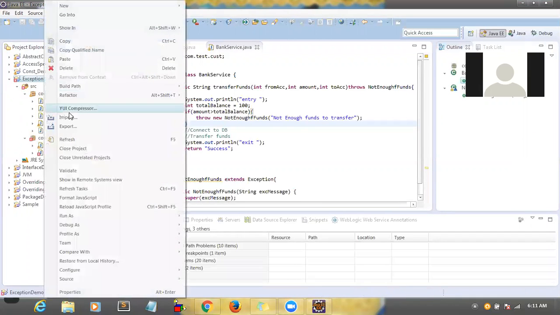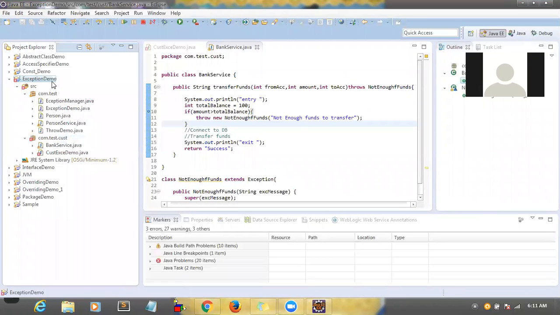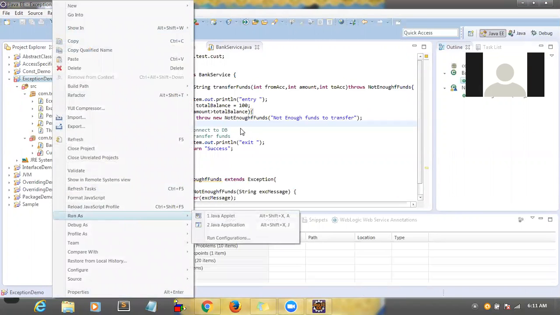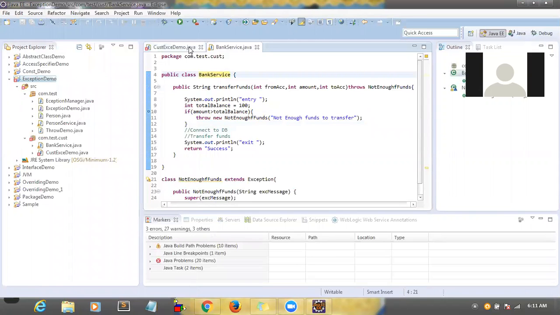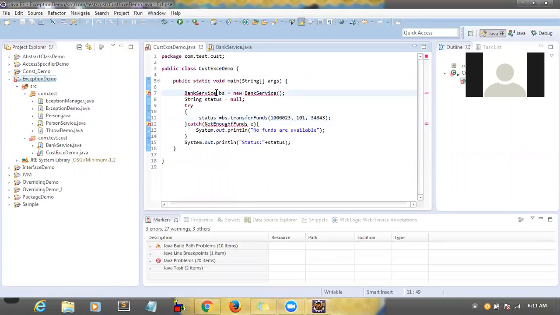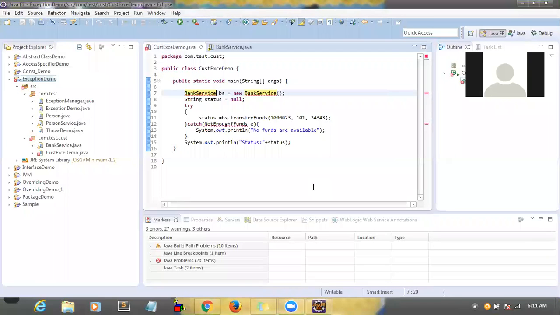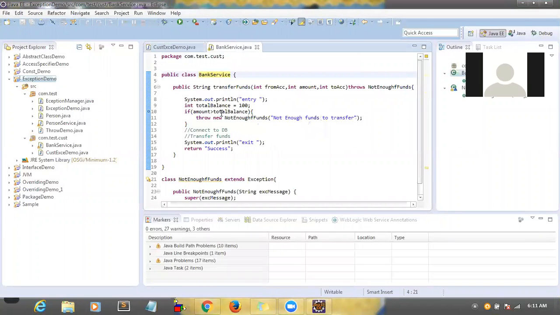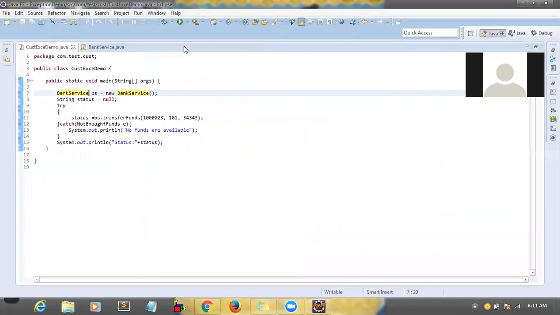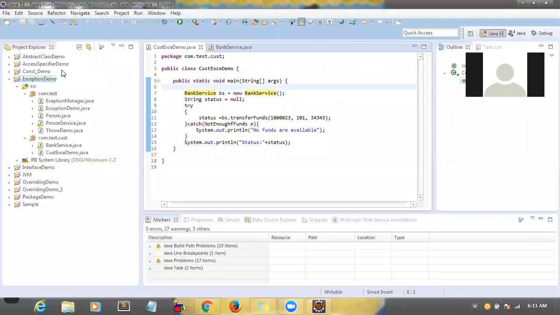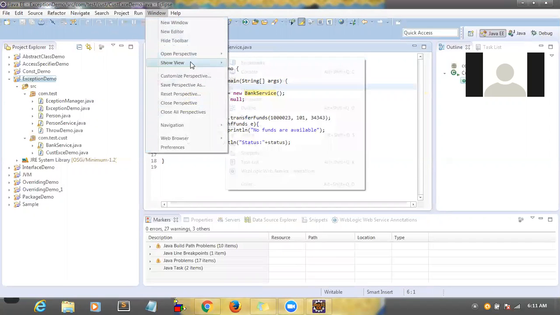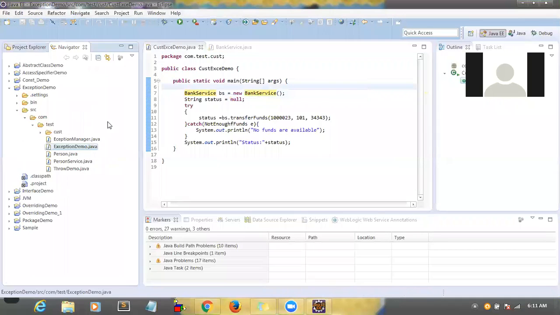Okay, let me build the class. Why is it giving error? Yeah, now it's gone. So why was that error? That error was because yesterday I sent these files to you people, right? Every time, what I used to do, this is very important for you. It's a silly question, but it's important.